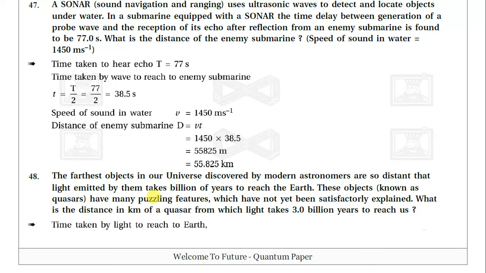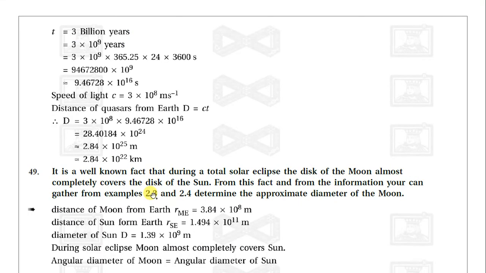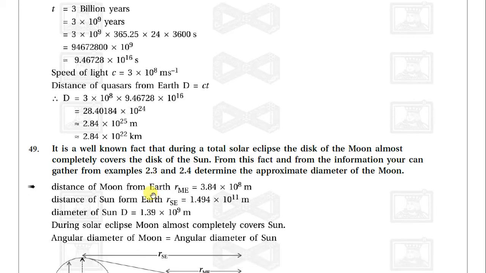So see here, the time taken by the light to reach the earth, t, is equal to 3 billion years, so 3 into 10 raised to 9 years. So 3 into 10 raised to 9 is multiplied by 365 into 25 multiplied by 24 hours multiplied by 3600 seconds. So we will get the answer 9.46728 into 10 raised to 16 seconds.